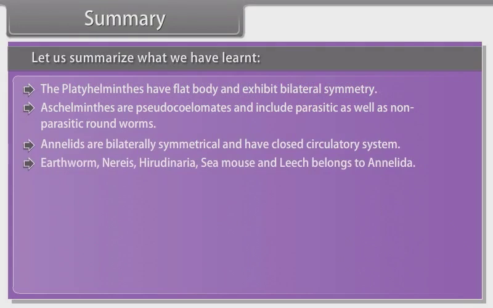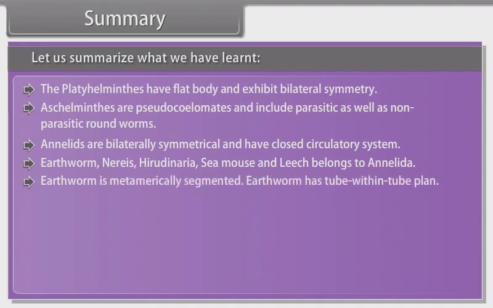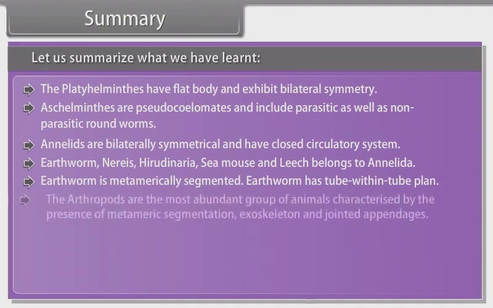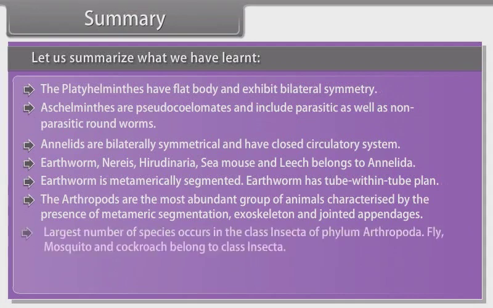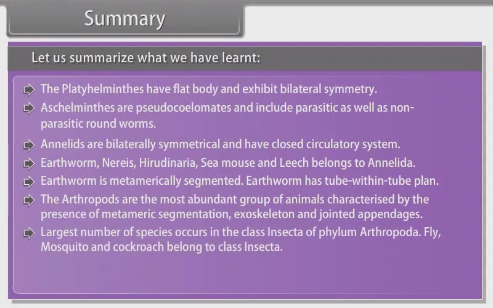Earthworms, Nereis, Hirudinaria, sea mouse and leech belong to Annelida. Earthworm is metamerically segmented. Earthworm has a tube within tube plan. The arthropods are the most abundant group of animals, characterized by the presence of metameric segmentation, exoskeleton and jointed appendages. Largest number of species occurs in the class Insecta of phylum Arthropoda. Fly, mosquito and cockroach belong to class Insecta.